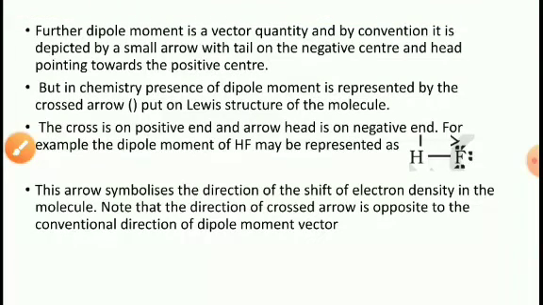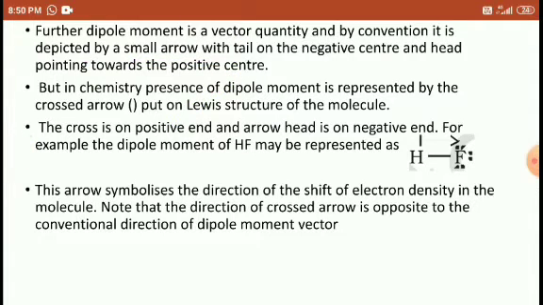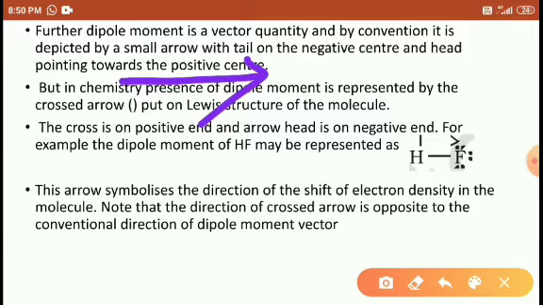Okay. The dipole moment is a vector quantity. By convention, it is depicted by a small arrow. It is denoted by a small arrow, like this, students. It is designated by the small arrow, like this. Small arrow, I will show you. Small arrow. Negative charge, negative center, tail, the negative center, small arrow with tail. Small tail is like this, right?